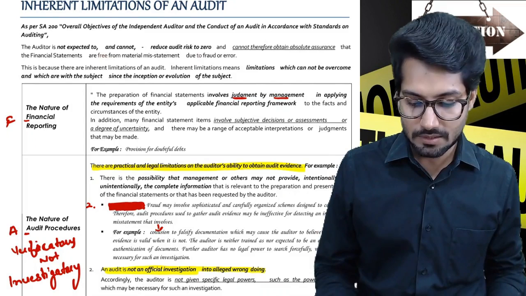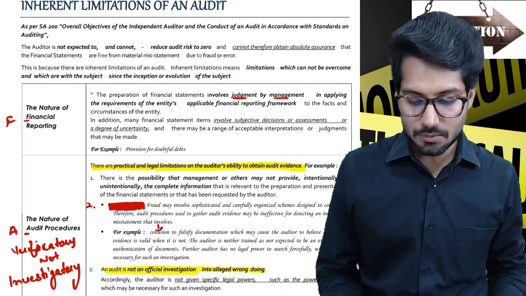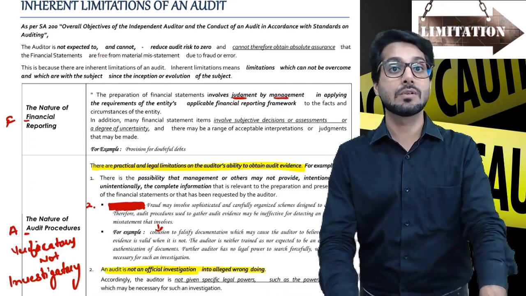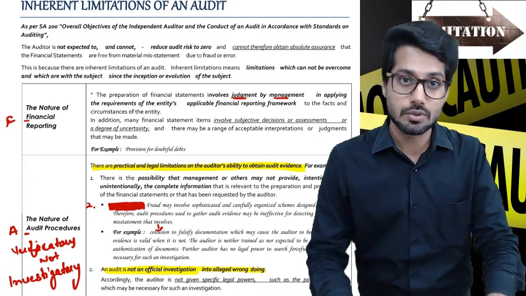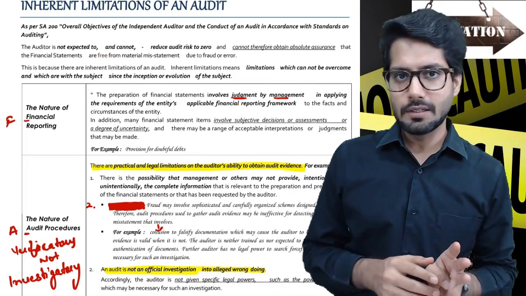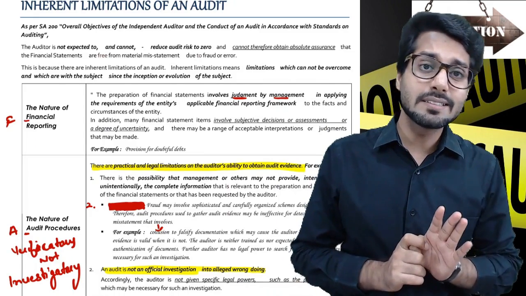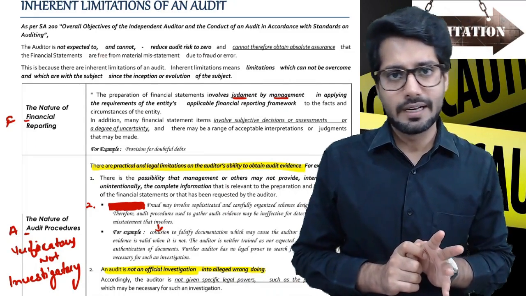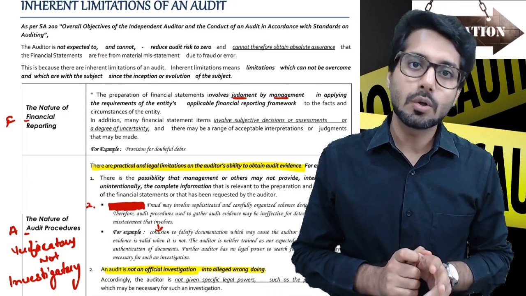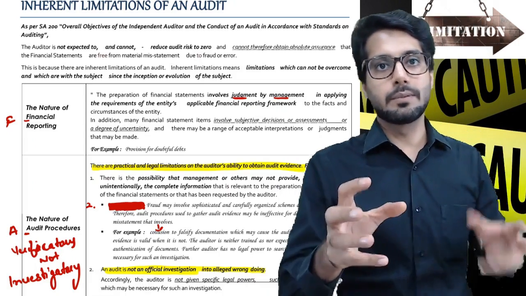Inherent limitation means limitations which cannot be overcome, obviously, and which are with the subject since the inception or evolution of the subject. So this is going to be always the case with every organization. You just cannot eliminate these limitations. So what are these limitations? First is nature of financial reporting, which means there is judgment involved in financial reporting of different kind. There is an uncertainty because of that. There is a risk because of that some figures, as much as you may try, will not always be perfect, because they don't go by thumb rule that it is a specific percentage that you need to fit.